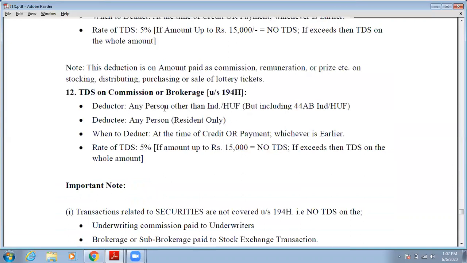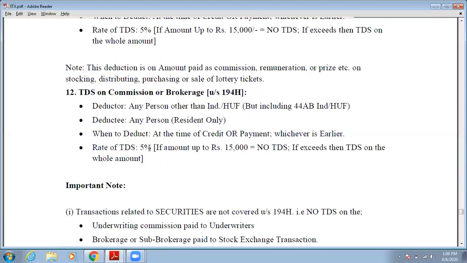So who will be the deductor? Any person other than individual and HUF. That means the person may be AOP, BOI, any partnership firm, any cooperative society, but that person should not be an individual or HUF. Okay. Who will be the deductee? Any person, but resident only. It cannot be non-resident. It may be a resident individual, resident HUF, resident AOP, resident BOI, but the person should not be non-resident. Okay. When is such tax to be deducted? At the time of credit or payment, whichever is earlier.